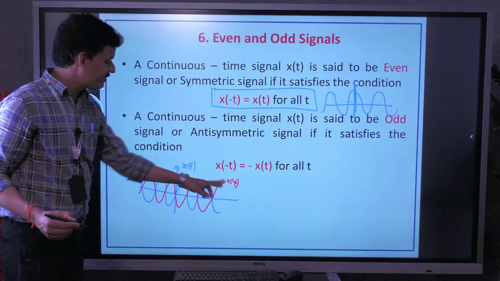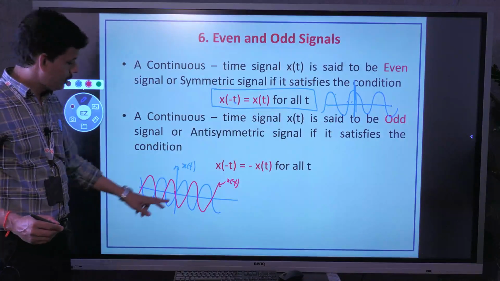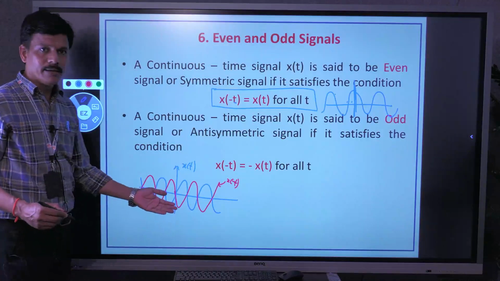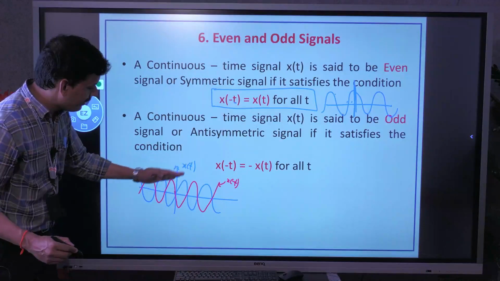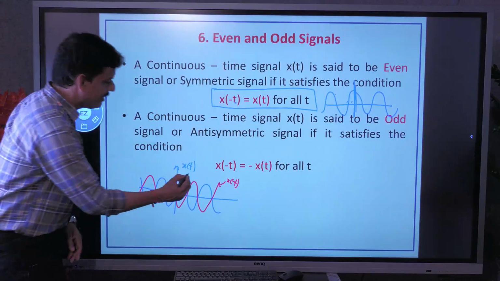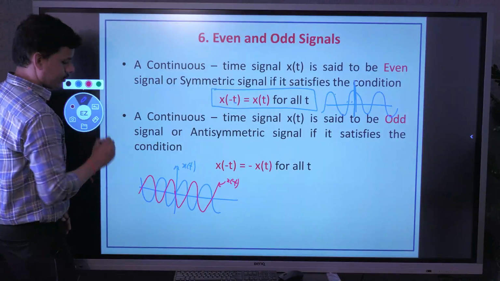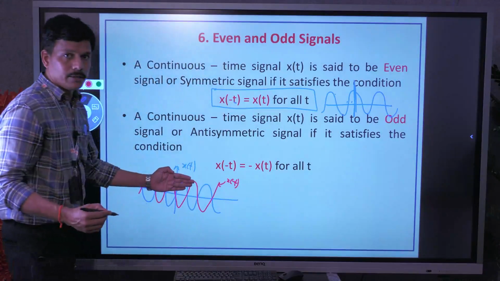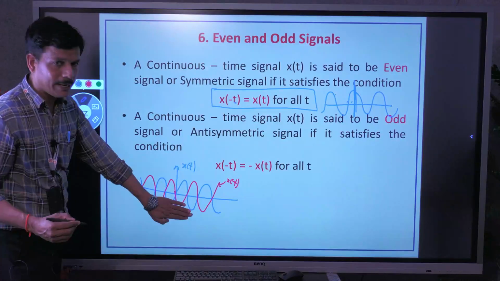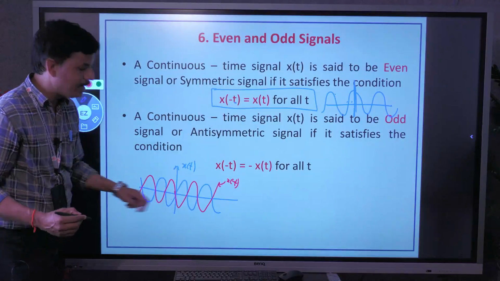Observe, x of minus t is not equal to x of t. That's why it is called an odd signal. Red and blue colors are not equal. But if you reverse the blue signal with respect to amplitude, meaning up and down exchange, which is minus of x of t, then it will be equal to red.